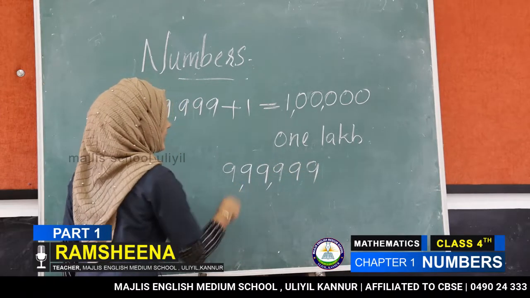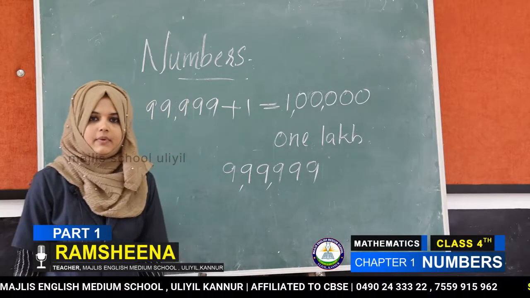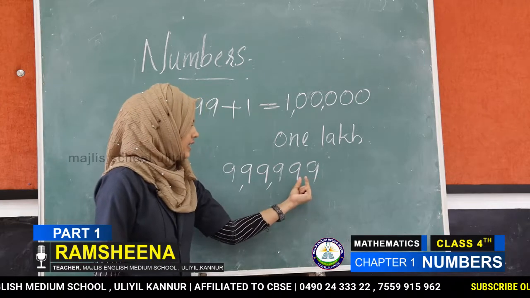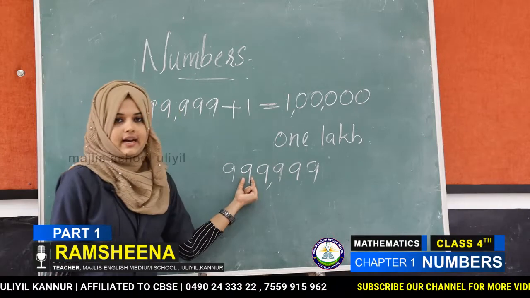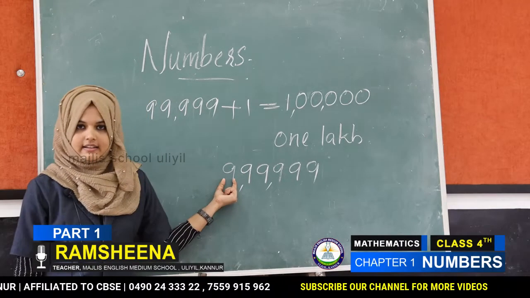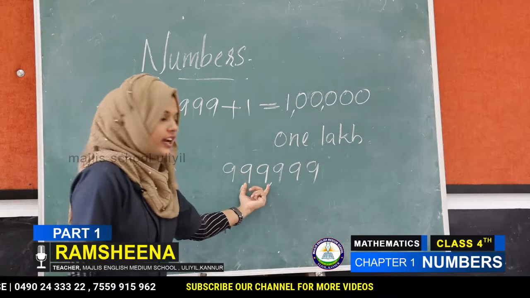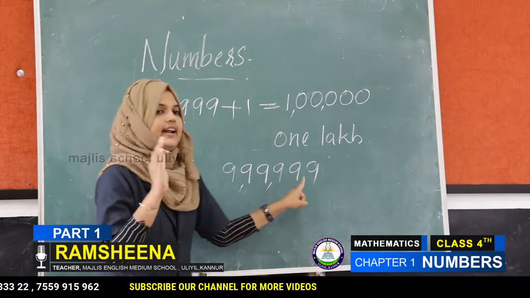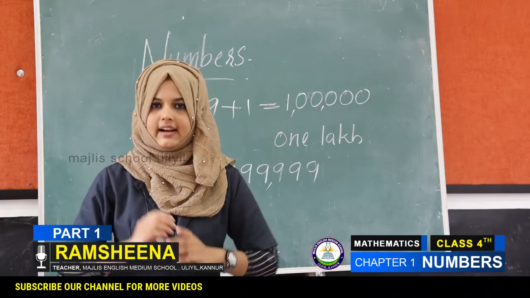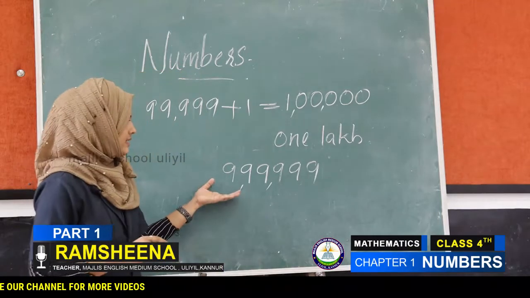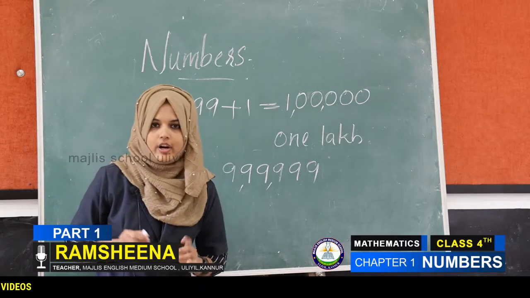Then how to read this number? First ones, tens, hundreds, thousands, 10,000s and a lakh. So 9 lakh 99,999. This is the largest 6-digit number. Okay, all of you understood?